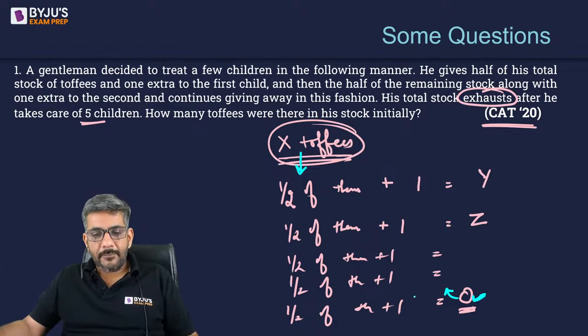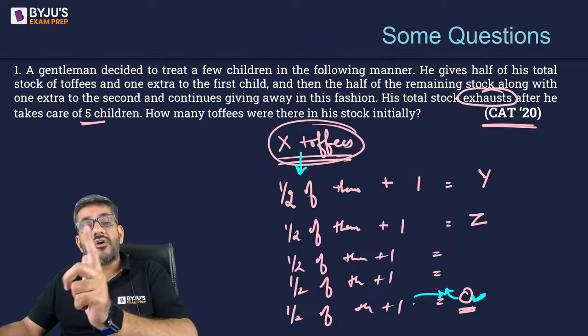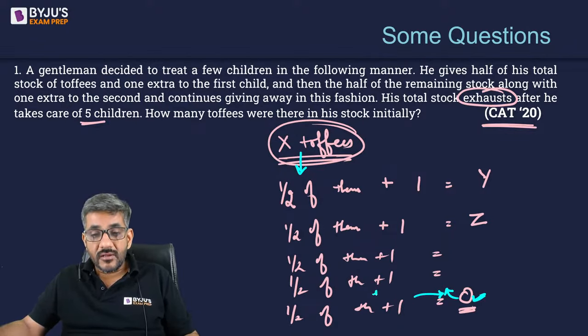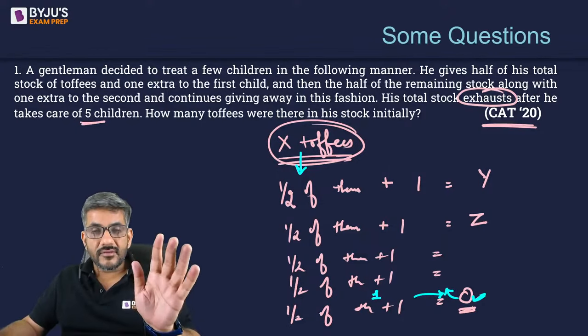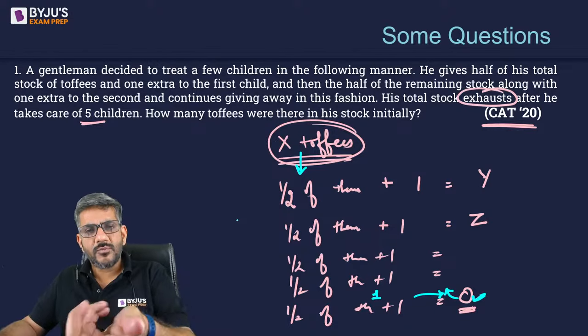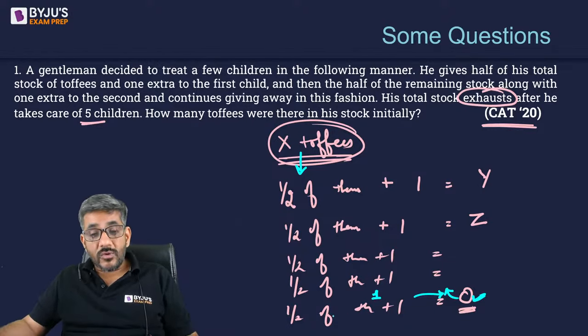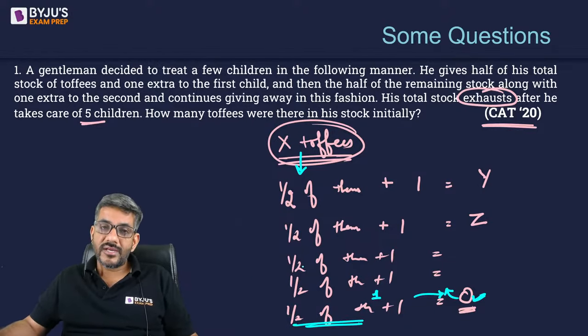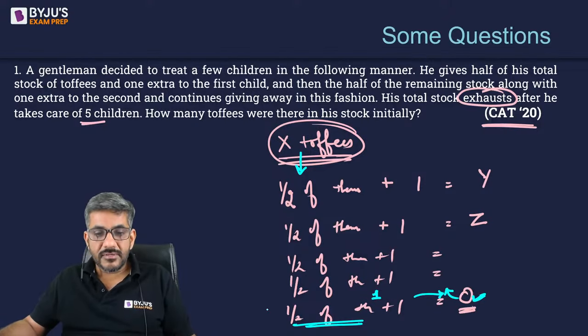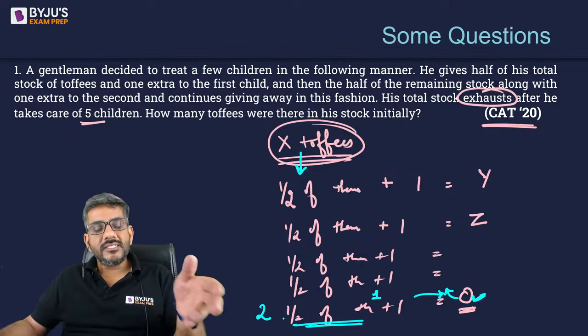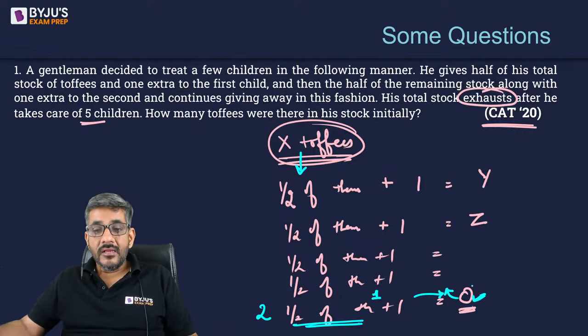0 toffees are left. What happened just before that? He gave one toffee to a kid. After giving one toffee, 0 toffees are left. So that means before giving that one toffee, there was one toffee with him. After giving one toffee, nothing is left. That means you had only one. This one was left when he gave half of the toffees to a kid. So when you give half of the toffees to someone and you are left with one, that means you had two. Only if you give half of two will one remain. These two toffees were left when he gave one toffee to someone.